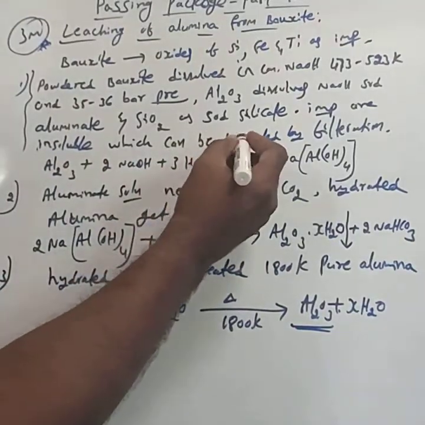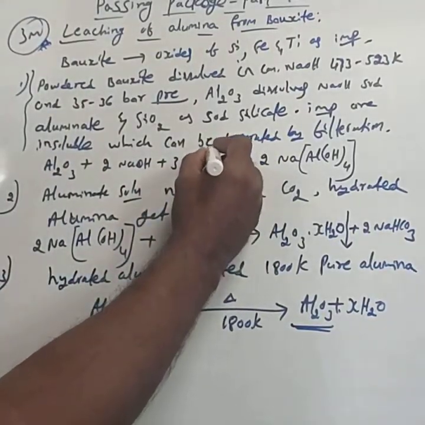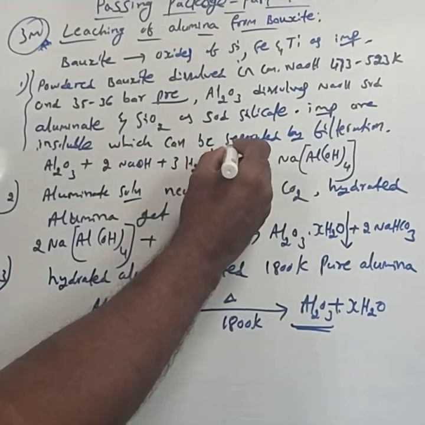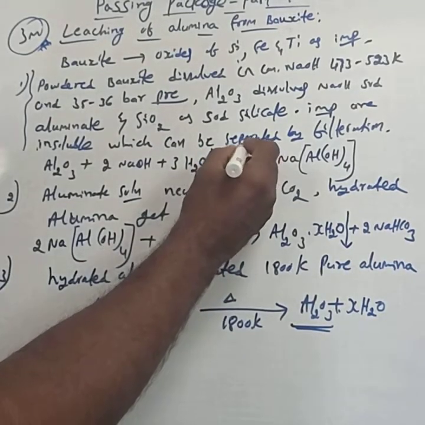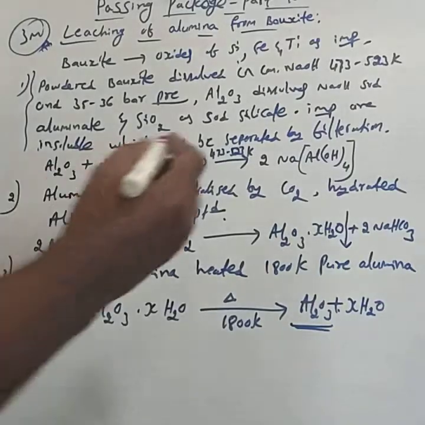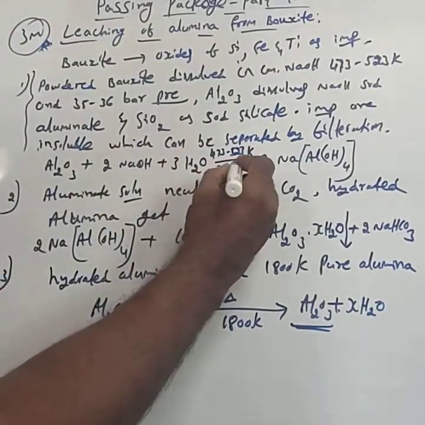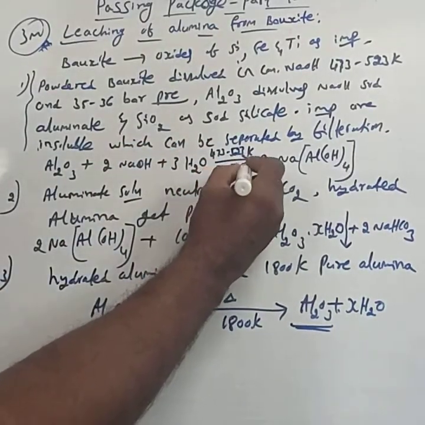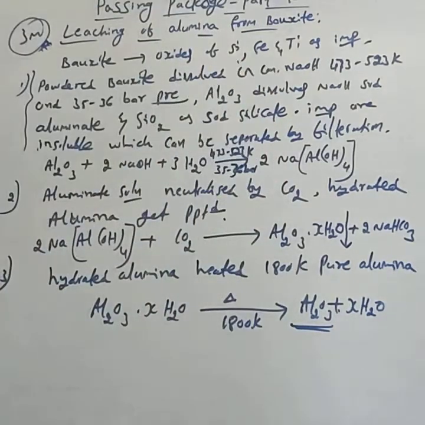For the first step, you mention an arrow with 473 to 523 Kelvin and 35 to 36 bar pressure. This is about the leaching of alumina from bauxite.